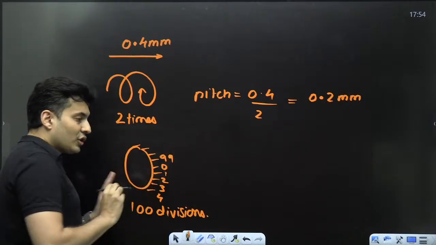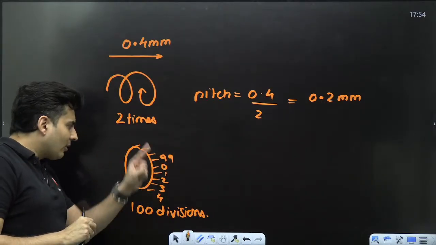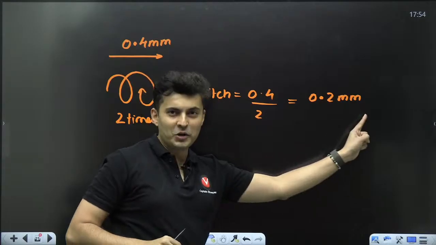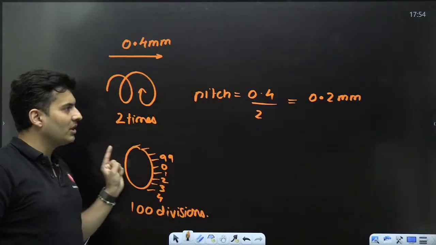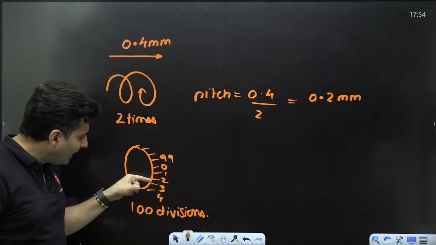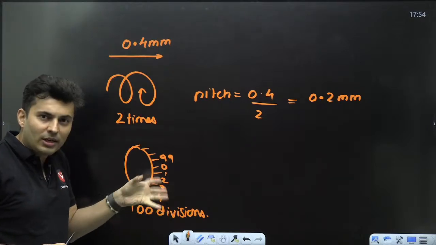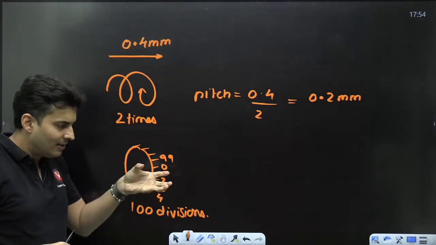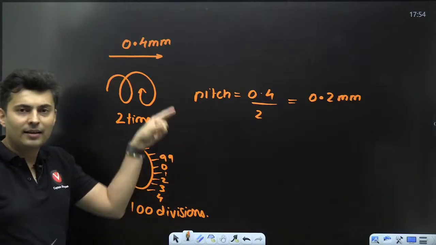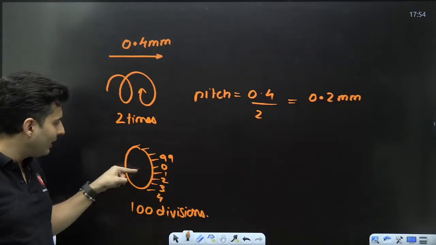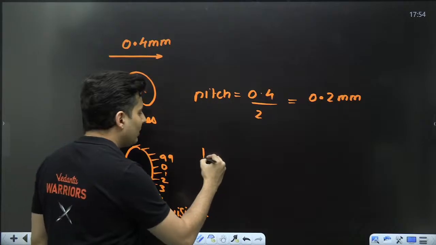So think of it this way: one complete rotation moves it by 0.2 millimeters. If I move the circular scale by just one division, one small tick, not the entire circle, that will be the least count.